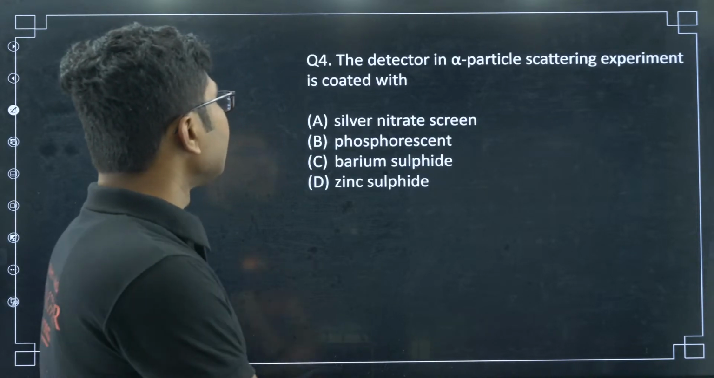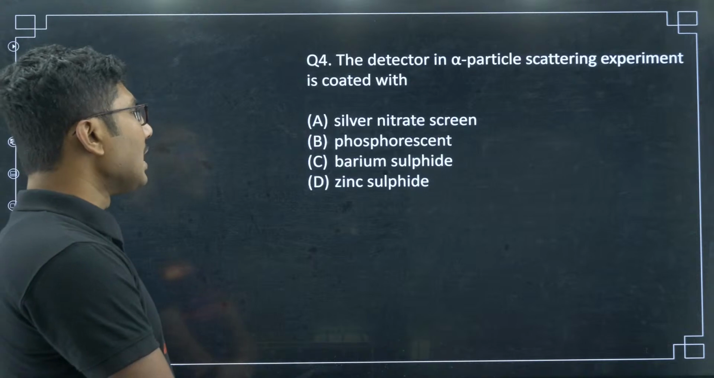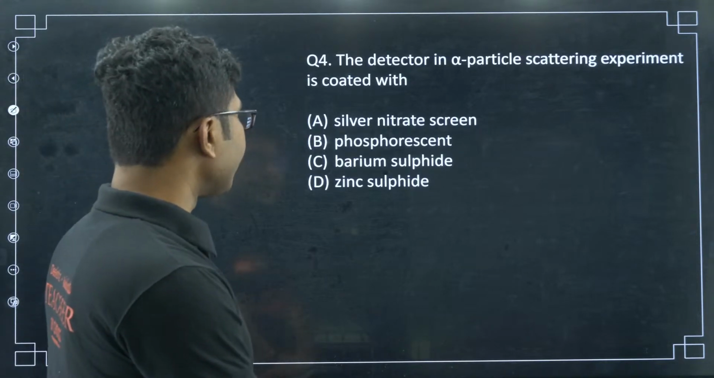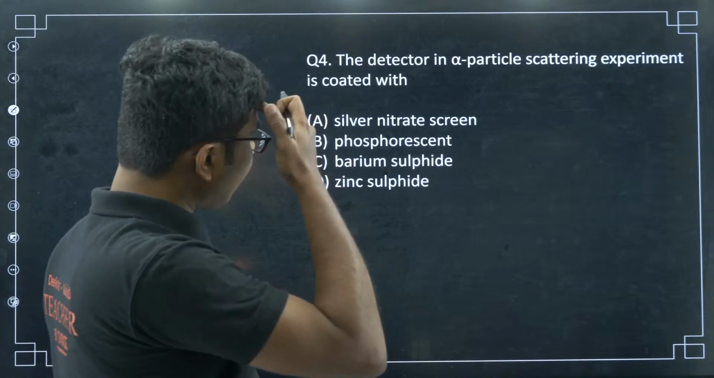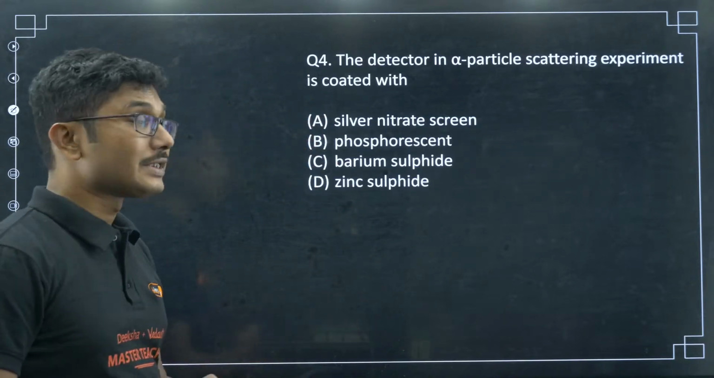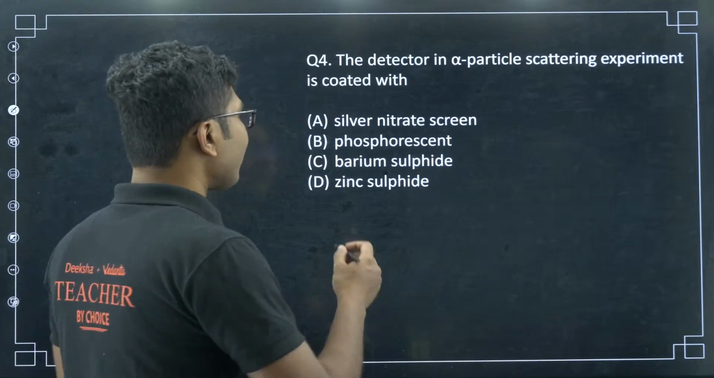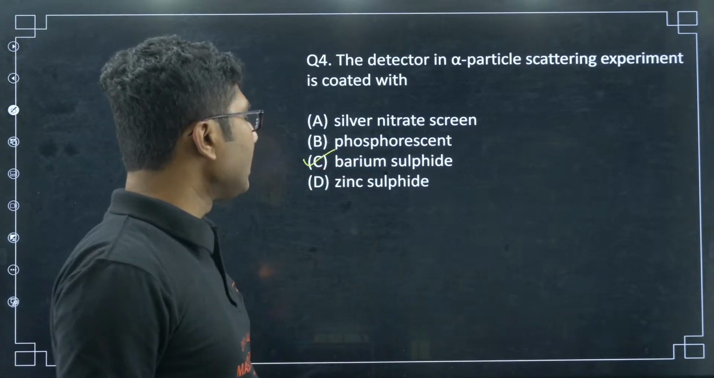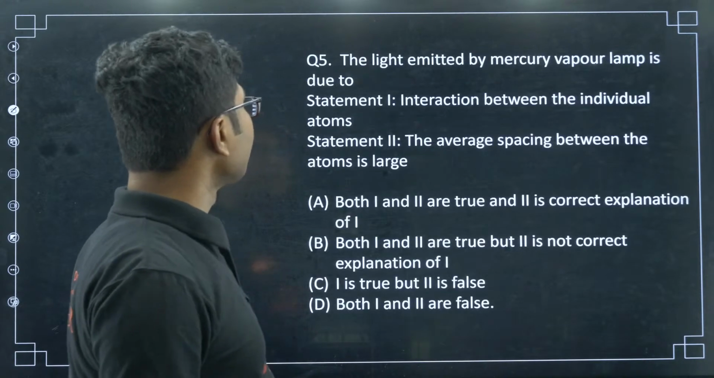Now next, the detector in alpha particle scattering experiment is coated with silver nitrate screen, phosphorant, barium sulfide, zinc sulfide. Okay, it is a photoluminescent screen, and what I remember is barium sulfide is the thing that is coated with. So barium sulfide is the answer, right? Now let's move on to the next question.